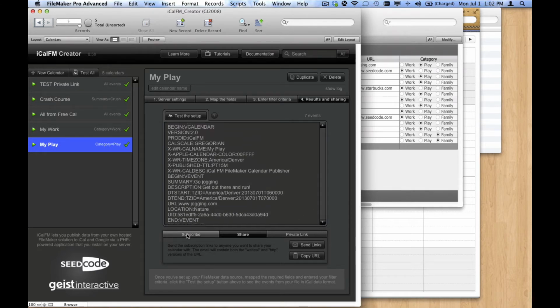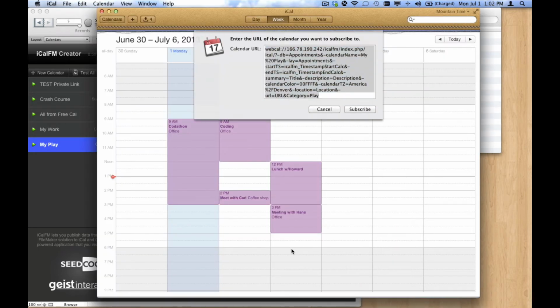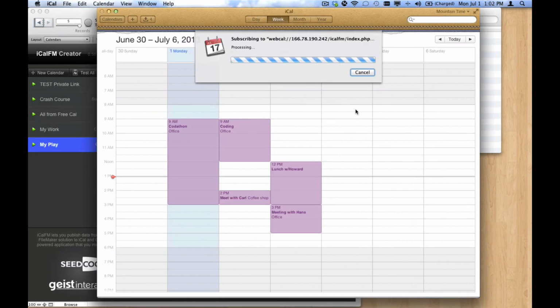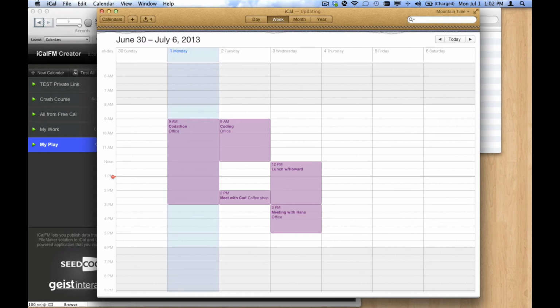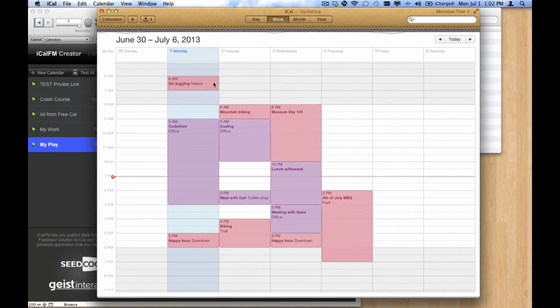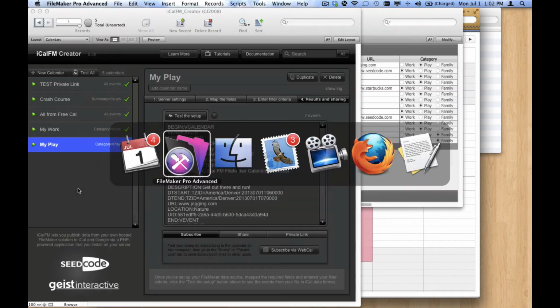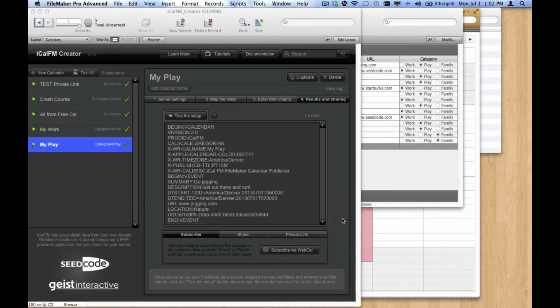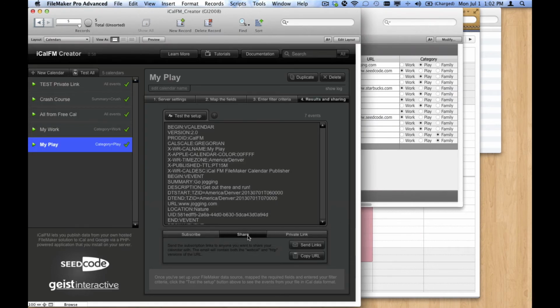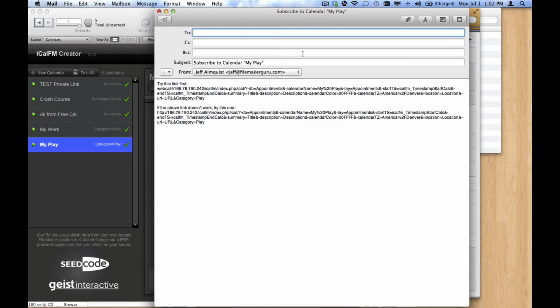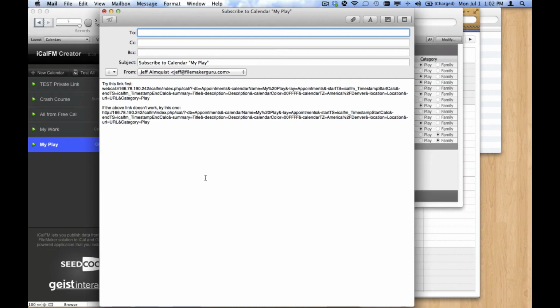Because to subscribe to it, we can either click subscribe here, and it'll go directly into my iCal on this same computer. And it's as simple as that. I'm now subscribing dynamically to that data source, my FileMaker data in there. If we want to send this to anyone else, including ourselves, if we want to get it onto our iPhone, we can click this button to send a link, and then we get this email.